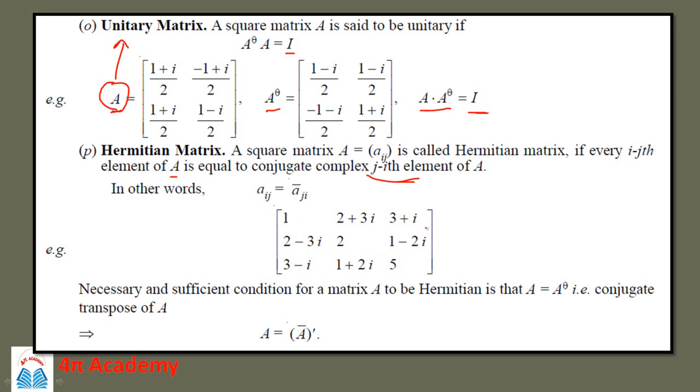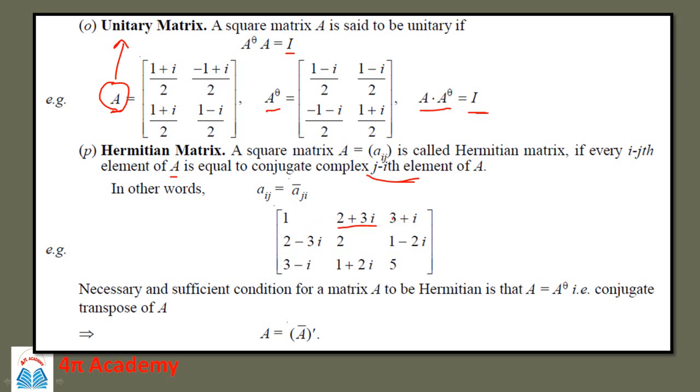These are the matrix elements. If you look at the positions of the jith element, you will find that they are conjugates of each other.